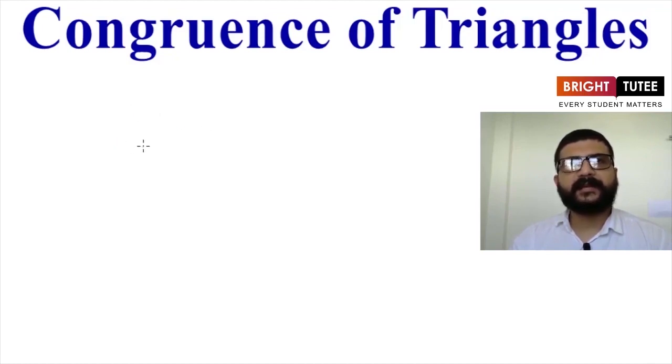And how can we check that? We can cut out one triangle and try to put it over the other one. If it superimposes completely, that is, if it overlaps the second triangle completely, then the two triangles are known as congruent triangles. Now in this video we are going to see criteria for congruency of triangles.